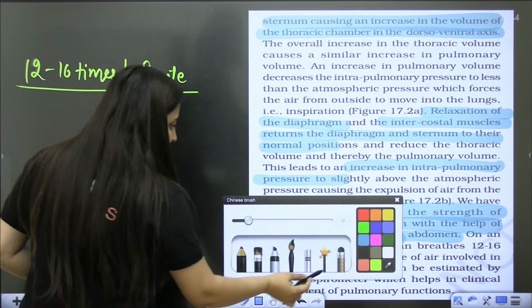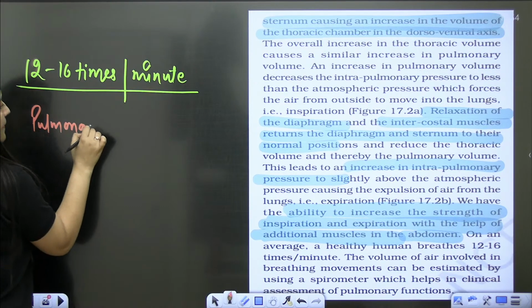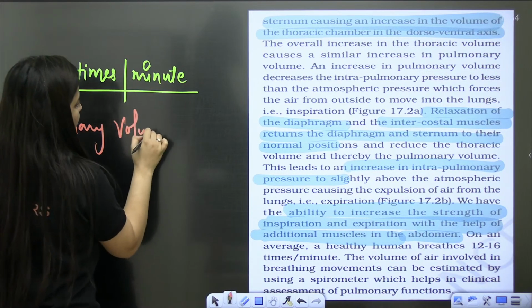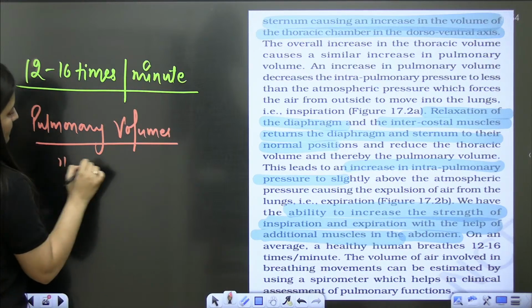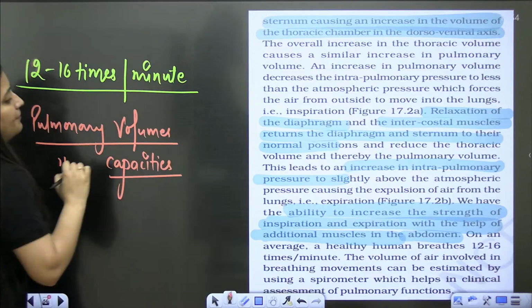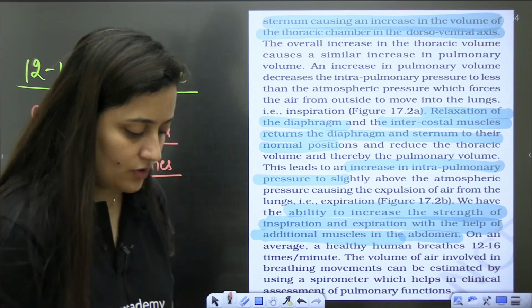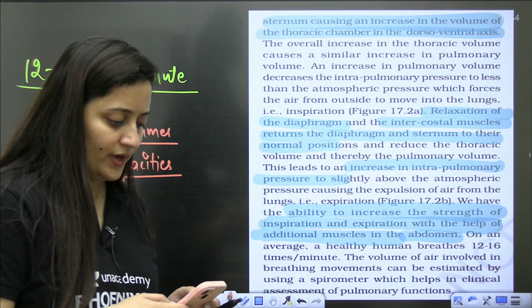So bache, the next topic that we need to discuss is pulmonary or lung volumes and the capacities. Pulmonary capacities. If you have any doubt related to this mechanism of breathing, you are free to ask me the questions.